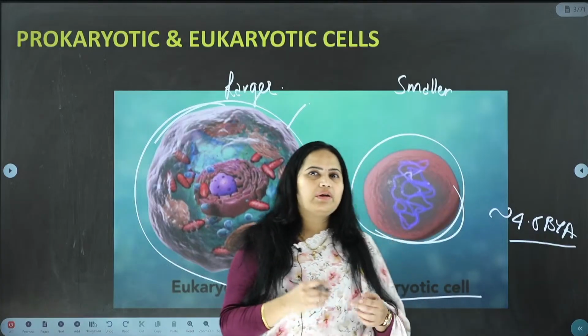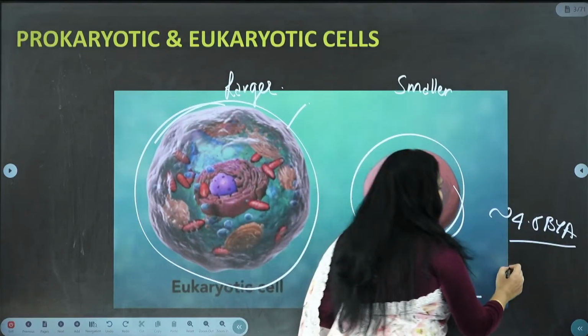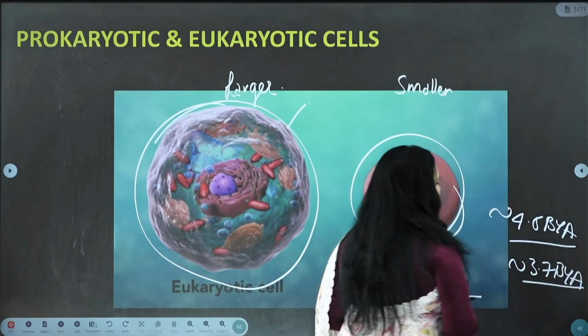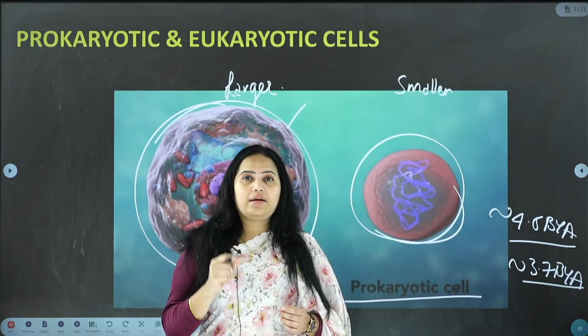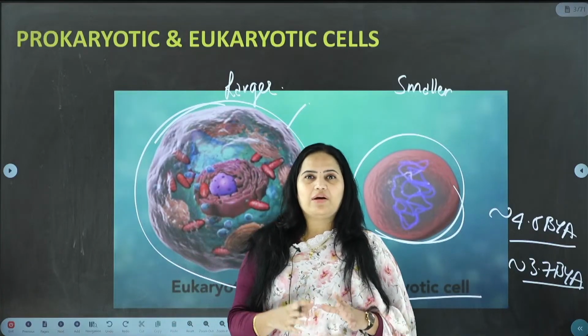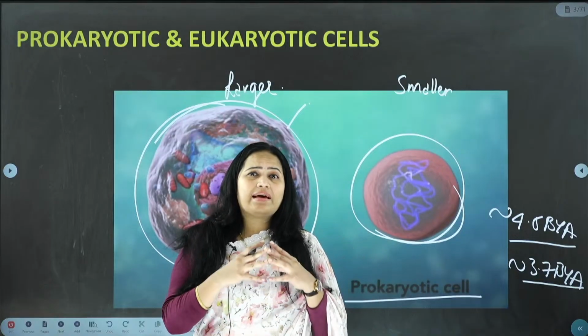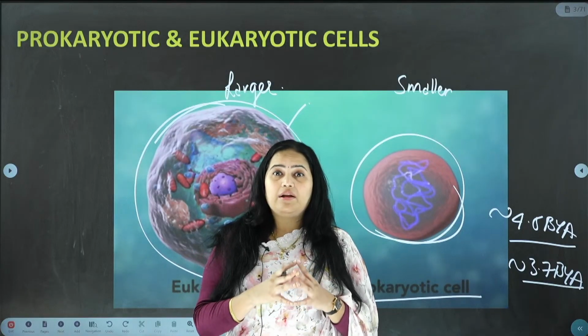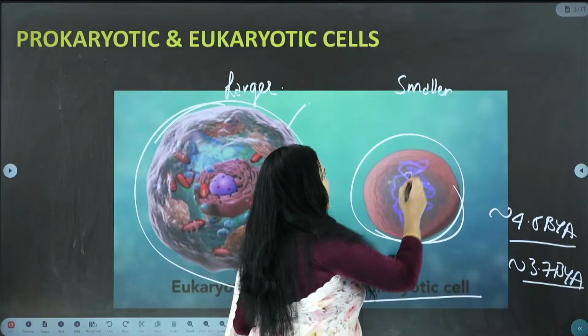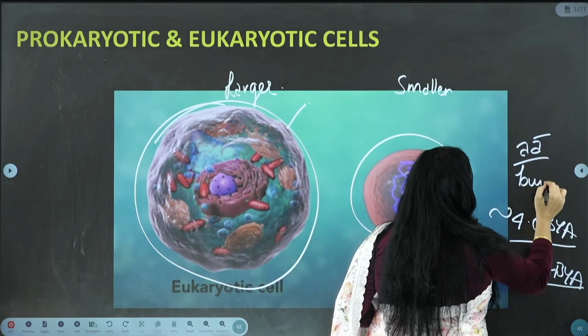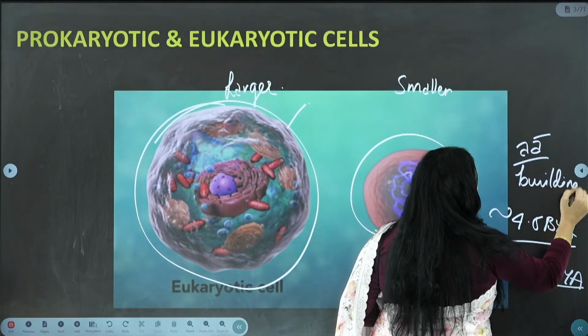Later, approximately 3.7 billion years ago, life started on the Earth. How did life start on the Earth? The amino acids are called the building blocks of life.